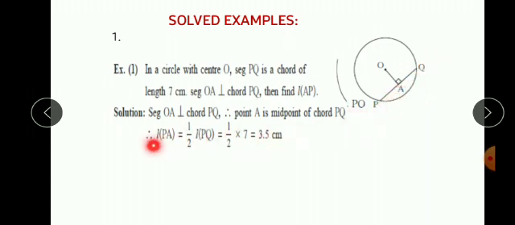So length PA is equal to half of length PQ, and PQ is given as 7 cm. Half into 7 is 3.5 cm. So length PA is 3.5 cm, and length QA is also 3.5 cm. In this way the first example is over.